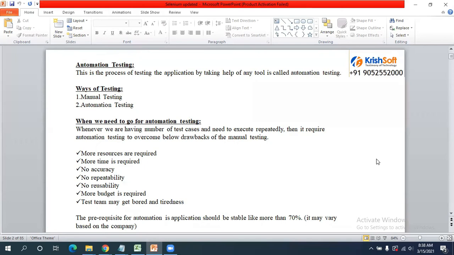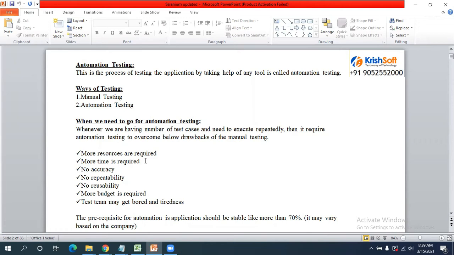Because in manual testing, more resources are required, because everything you need to test manually. Then obviously more resources are required for us, as well as more time. Why more time? Because you need to test everything manually, by seeing with your eyes whether it is working or not. Then obviously it will take more time.